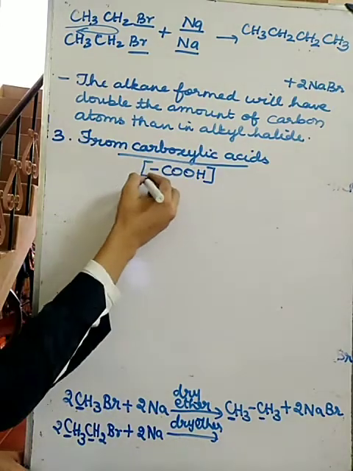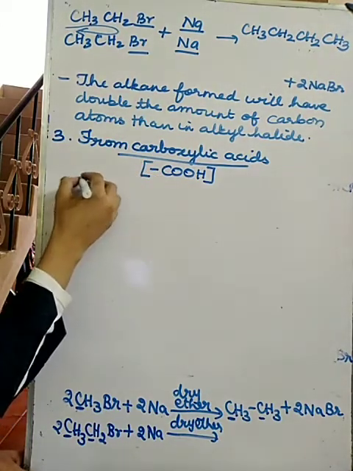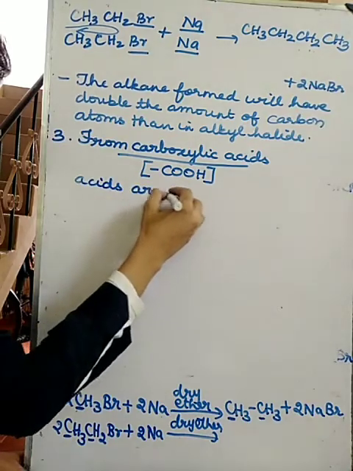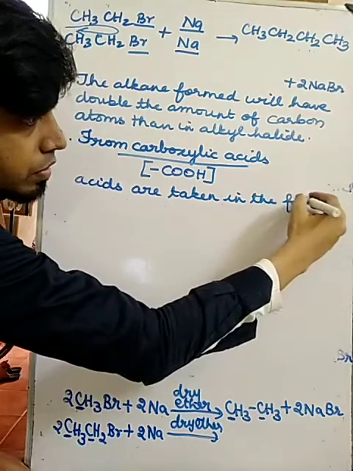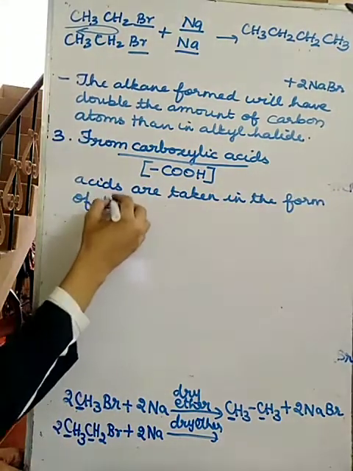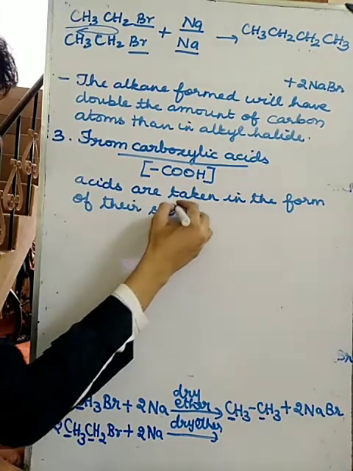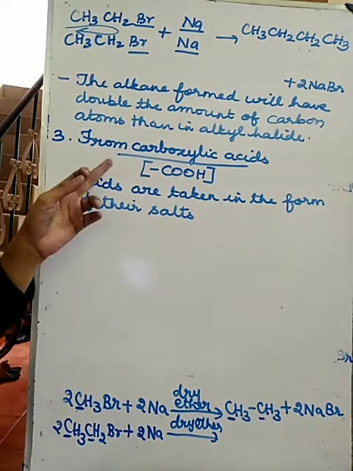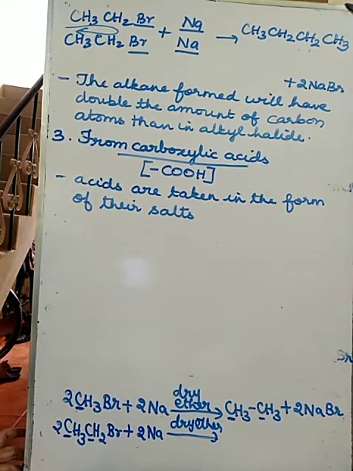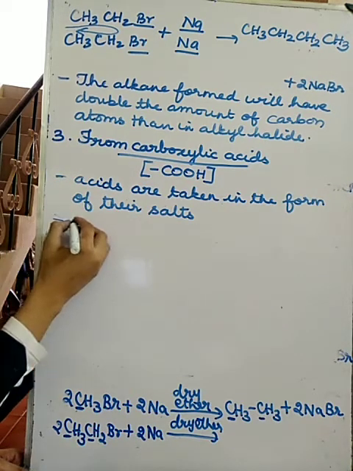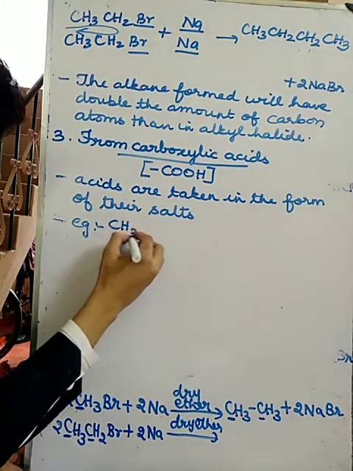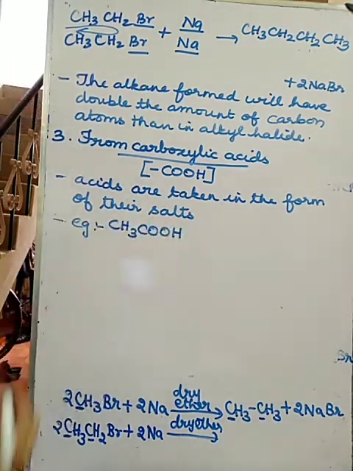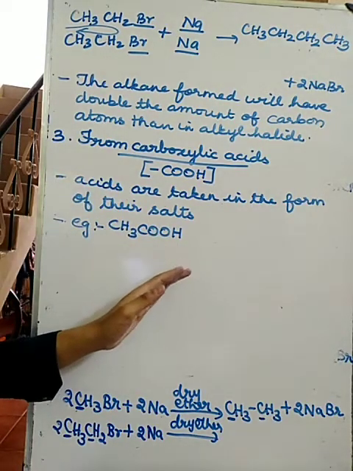The carboxylic acids we will be taking, we take the acids in the form of their salts. For example, what is the formula for acetic acid? Acetic acid is CH3COOH. But I am not going to use this CH3COOH as it is.